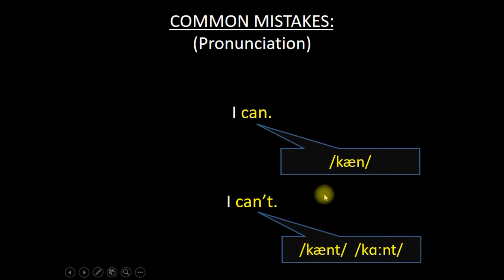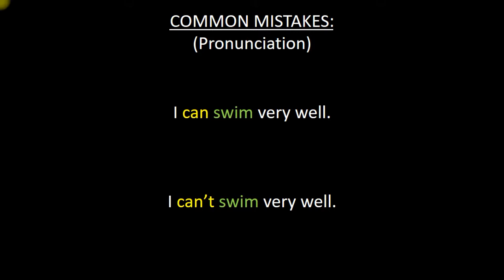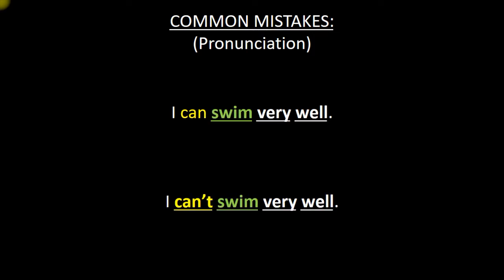So again, when we see these, the sounds are pretty much the same. I can, or I can't. Notice in British English, though, they might say can't. So I can, I can't. But American English is very similar. Can, can't. The other problem that people have with pronunciation is when we say can and can't in a sentence. In this case, the stress changes, which also changes the sound.